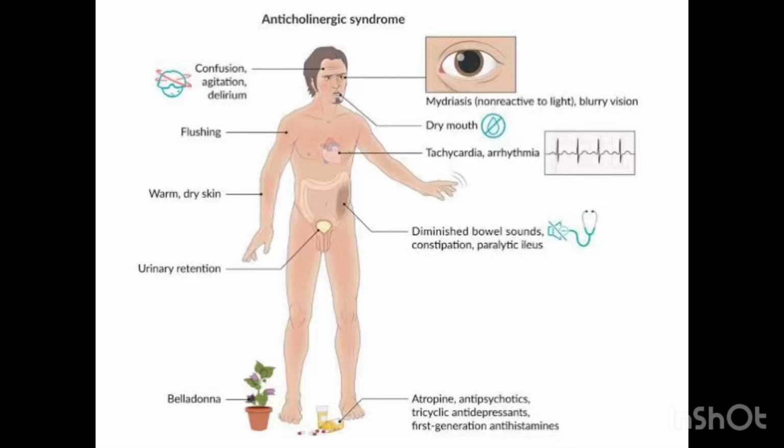So the next one is hyperthermia. When you are increasing sweating too much, what happens? You will be hot, and when you are hot, you'll be losing water. So you can also have a side effect called dehydration. Another side effect is decrease in blood volume. Are you getting me now? So all these things are there. When you are retaining urine, what will happen? You have pain. When you are having blurry vision, you will not be able to see well. Are you getting me now?